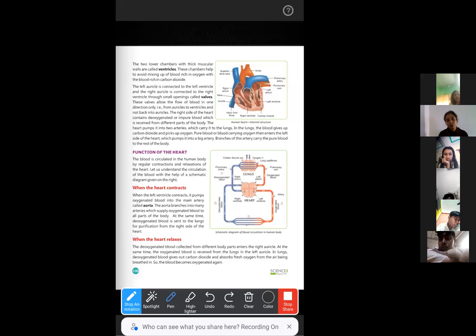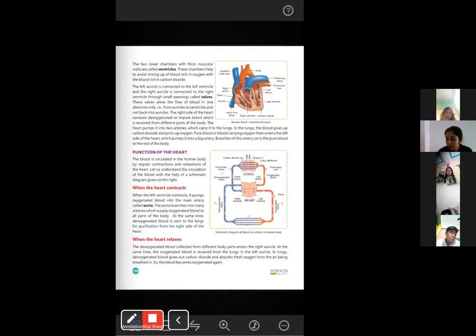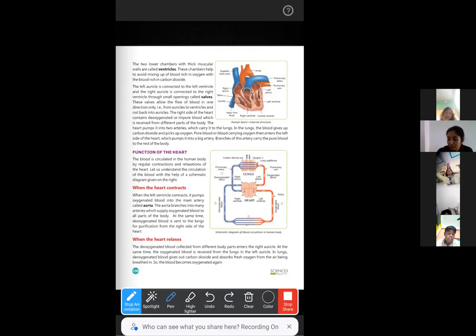But when the oxygenated blood is pumped out of the ventricle, now the ventricle is empty again. So the valve will open up like this, and it can make the passage for the blood to flow and enter the ventricle. These valves allow the flow of the blood in one direction only, that is from the auricle, or the atrium, to the ventricle.